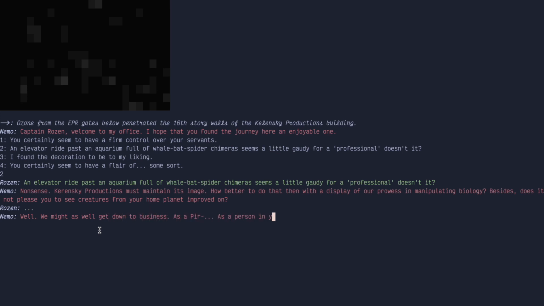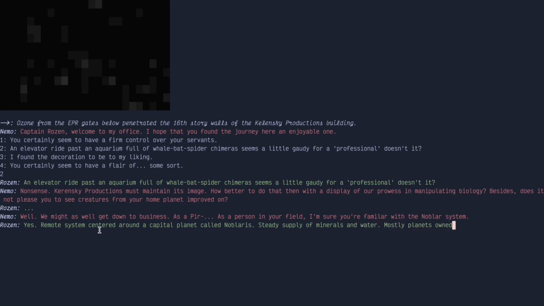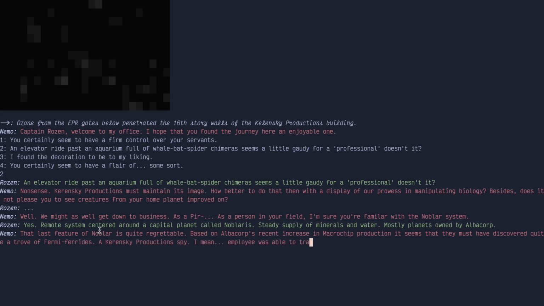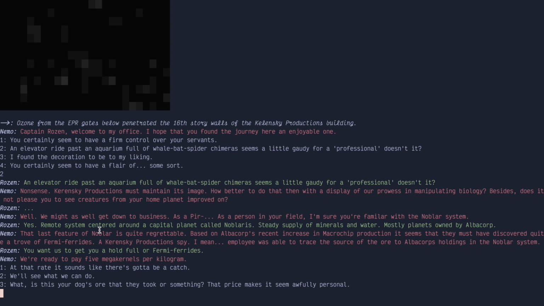I would agree. He goes back on a lot of things. I've made with kernels per kilogram sounds great.